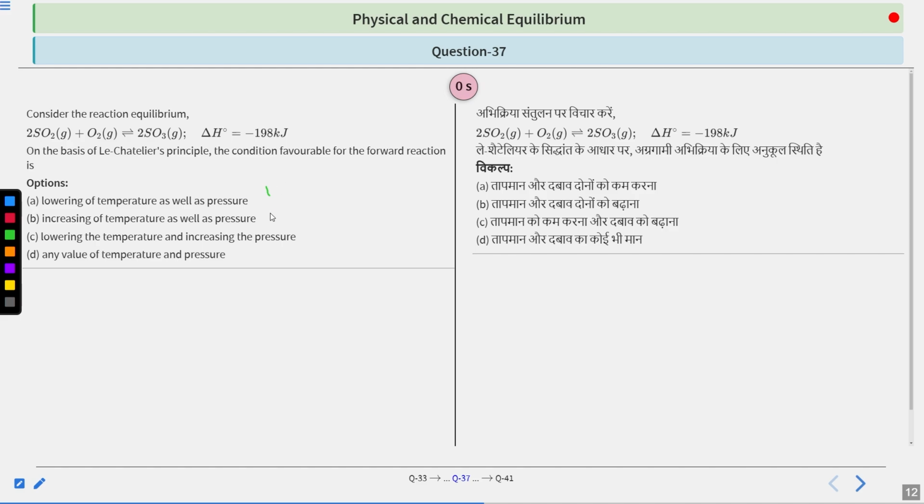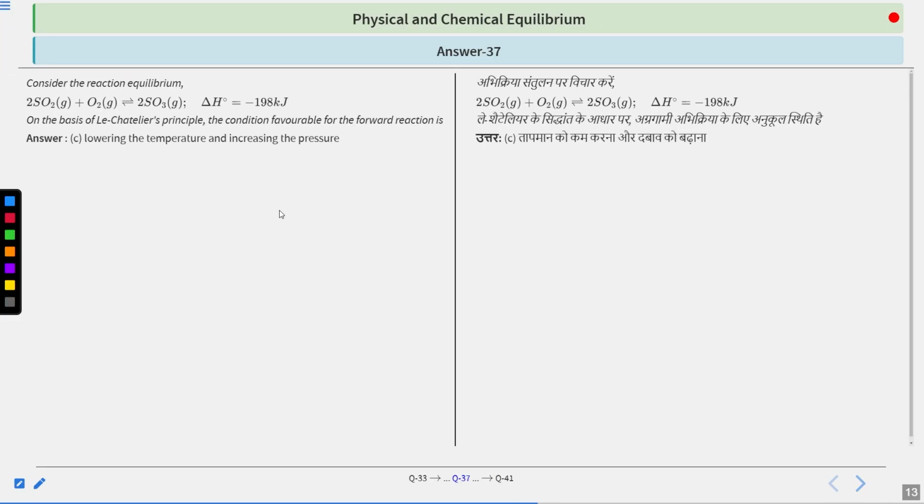Your time is up. For those who have solved it, the correct answer is C. Lowering the temperature and increasing the pressure.